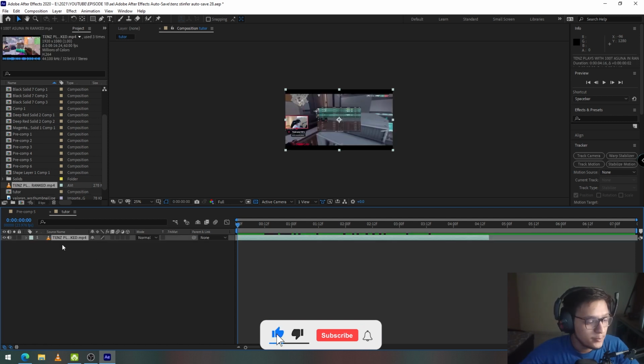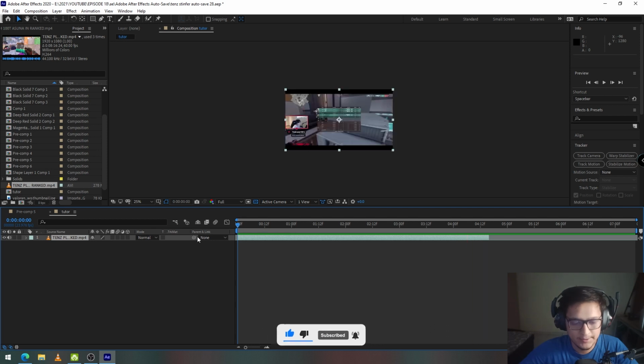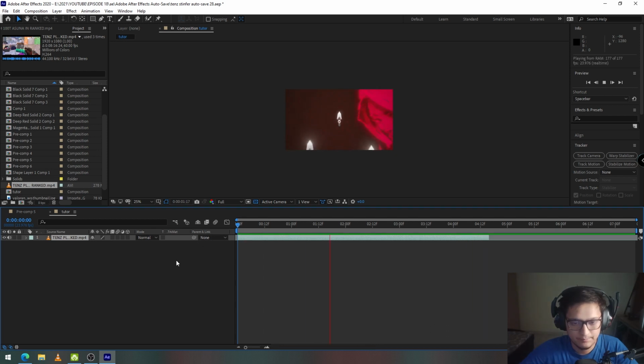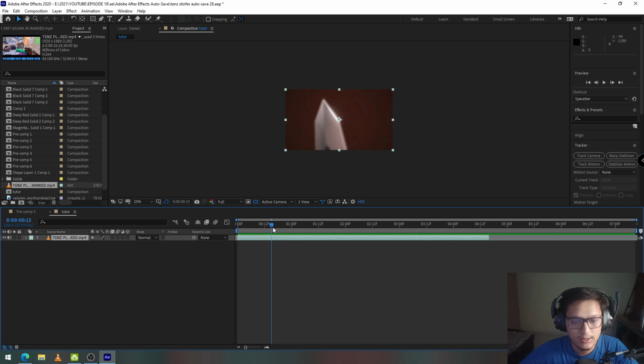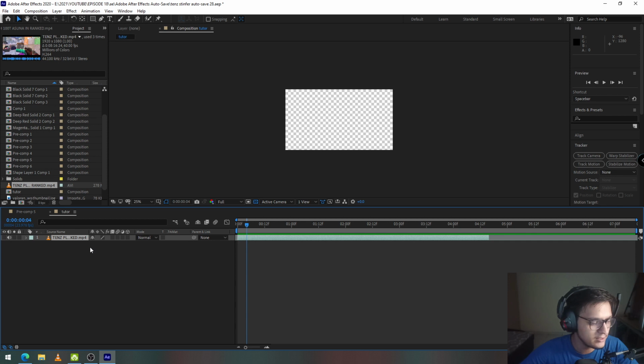So I went ahead and imported Tenz's original clip in which he used the transition, and it looks like this. The first thing that we notice is a red solid expanding from the center towards the sides in the horizontal direction, and inside it is a magenta solid with another pattern inside of it. It also expands. Okay, so we're going to make all of this from scratch. Let's just disable this layer.